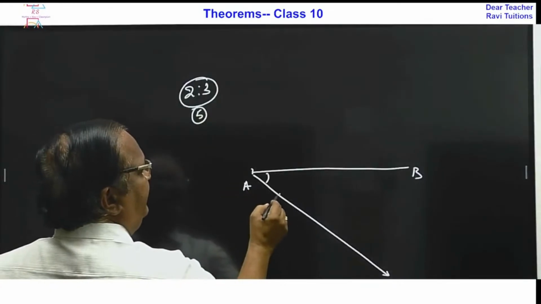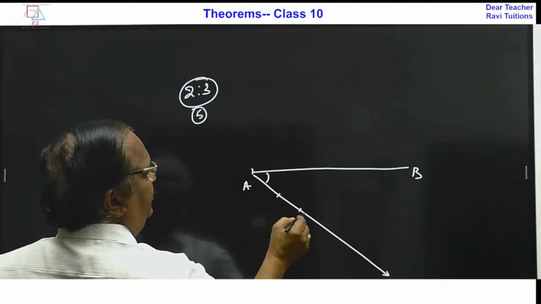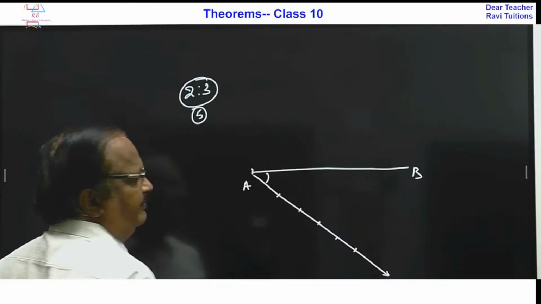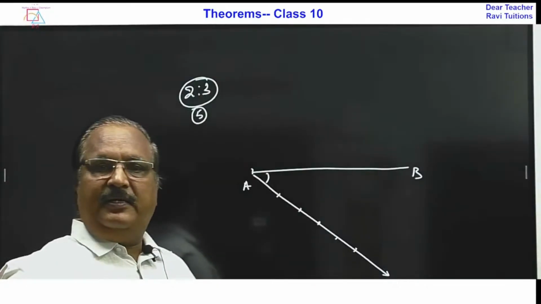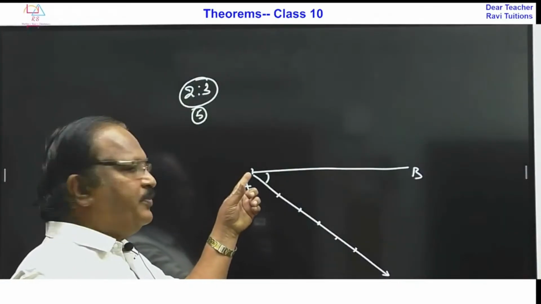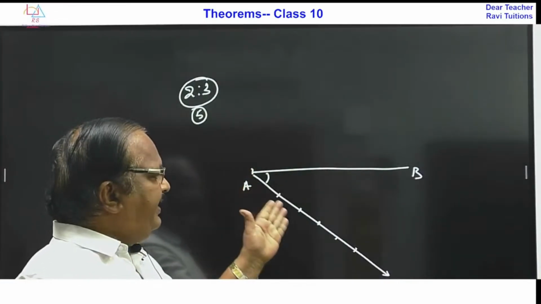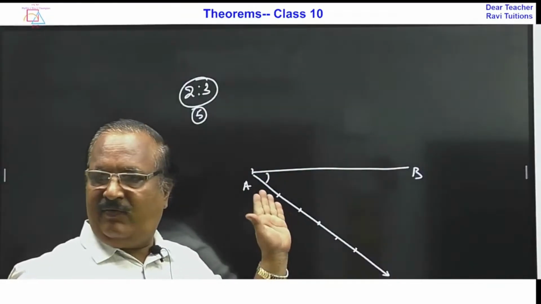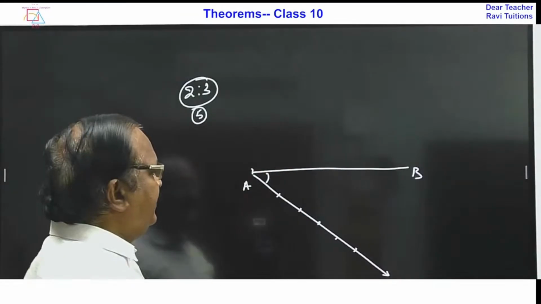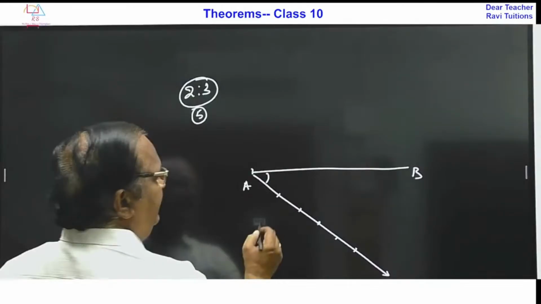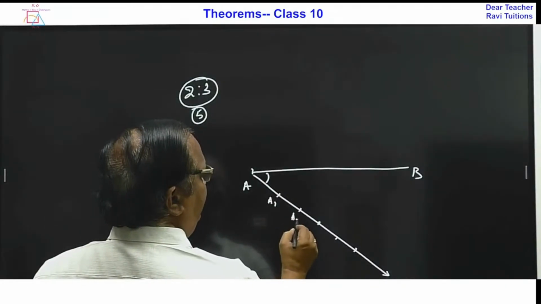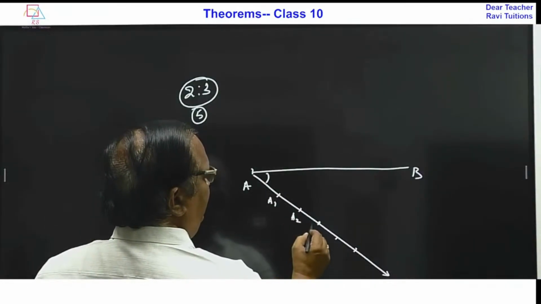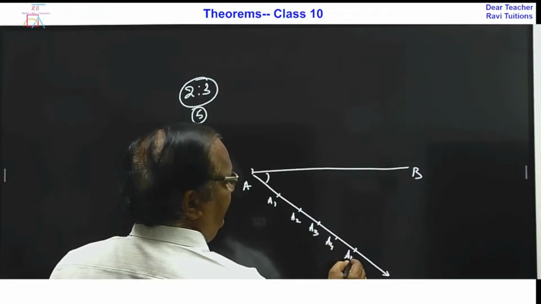You cut 5 arcs: 1, 2, 3, 4 and 5. Take the compass, use the first point A and make equal arcs on this line. So then, let us say this is A1, A2, A3, A4 and A5.